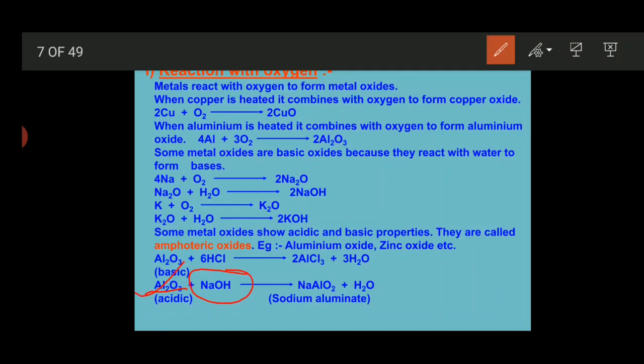So these kinds of oxides are known as amphoteric oxides, which change their behavior according to the other reacting substance. If the other reacting substance is an acid, then the metallic oxide behaves like a base, and if the other reacting substance is a base, then the metallic oxide behaves like an acid, and after that provides the salt. Now let's see some other chemical reactions of metals.